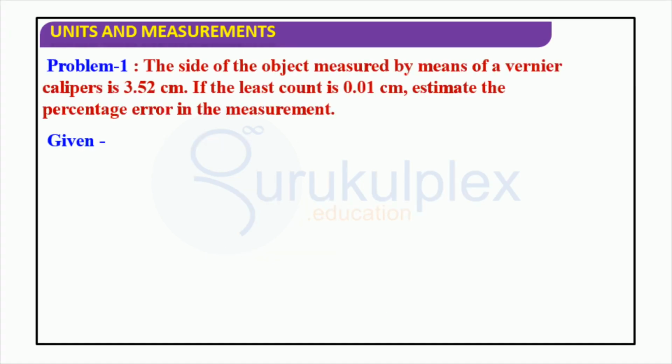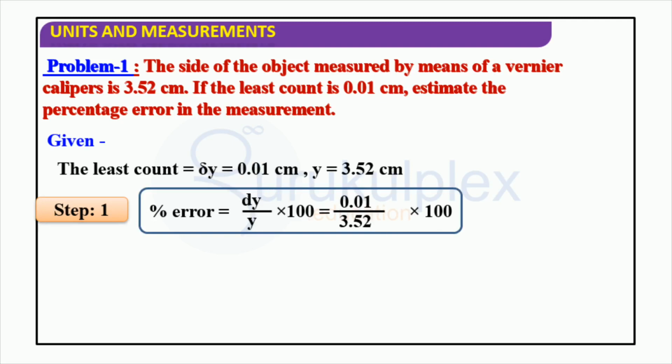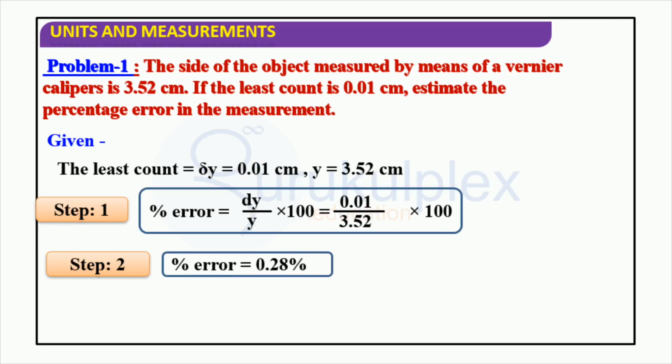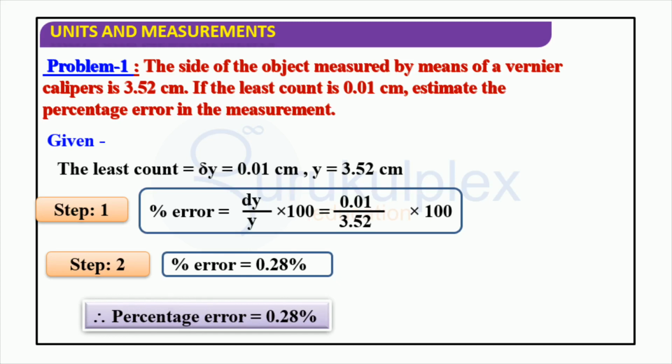The object measured had a side length of 3.52 centimeters. Using a vernier caliper with a least count of 0.01 centimeters, our measurement led to a percentage error of 0.28%. The error was calculated by using the formula, percent error equals delta y, or the least count, divided by y, or the side length, multiplied by 100. Therefore, 0.01 divided by 3.52 times 100 gave us 0.28%.